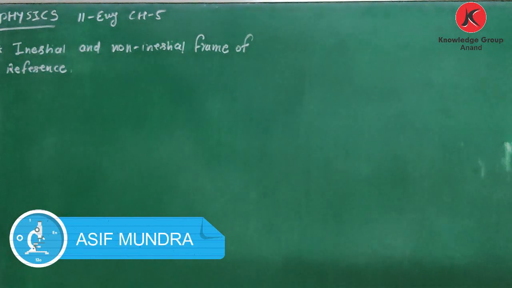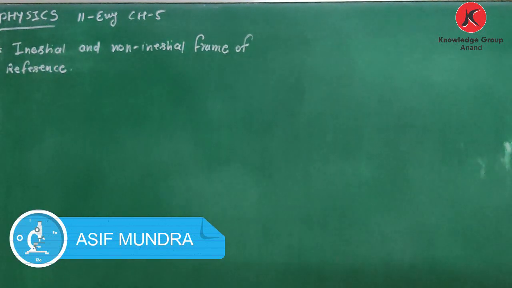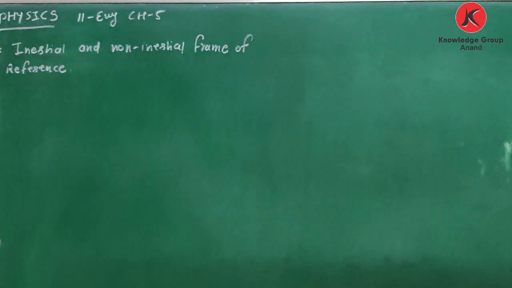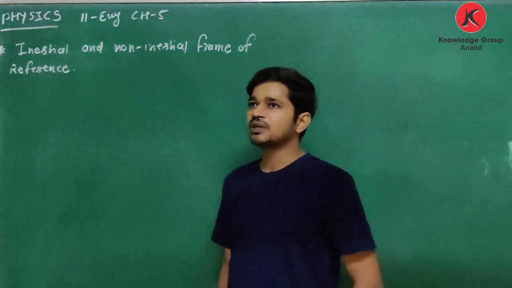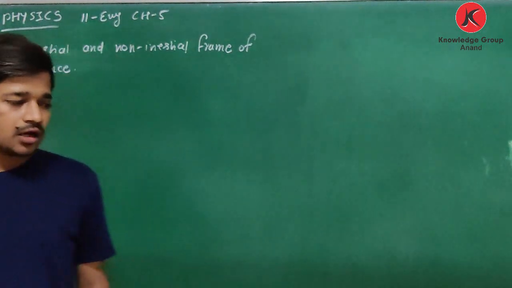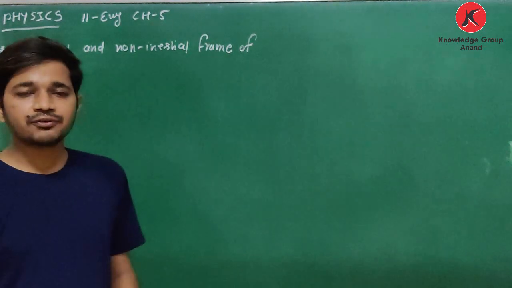In the last lecture we discussed some questions. Today's topic is inertial and non-inertial frames of reference. We know frame of reference from chapter 3. Frame of reference means from where an observer takes his observation.